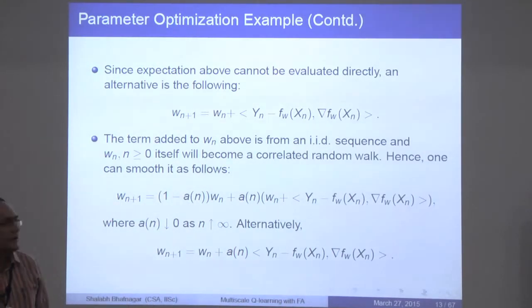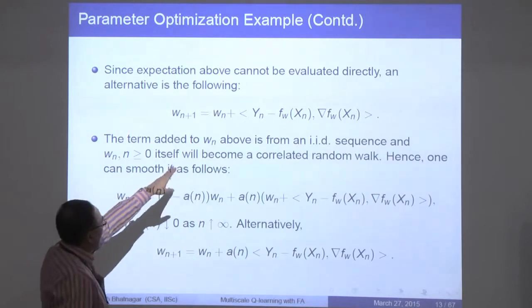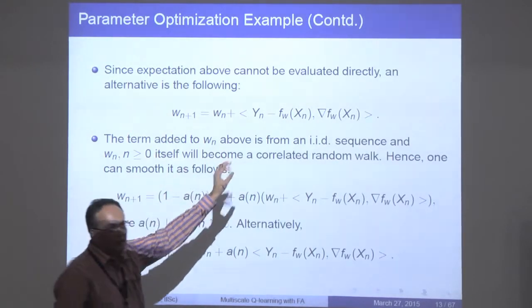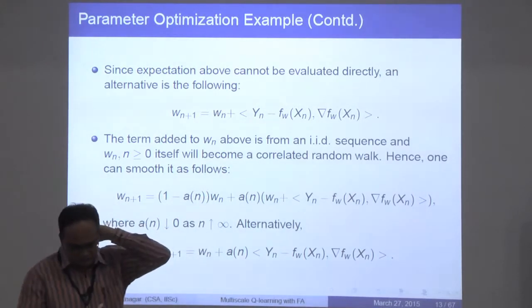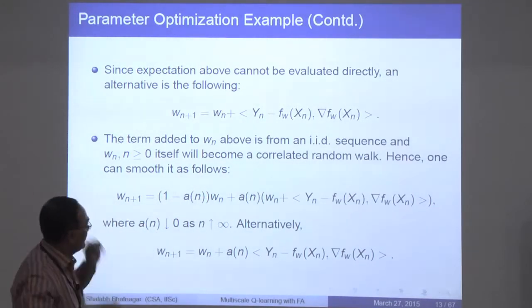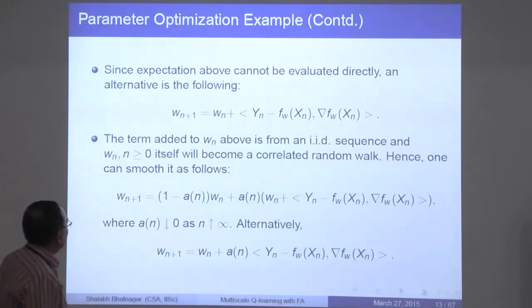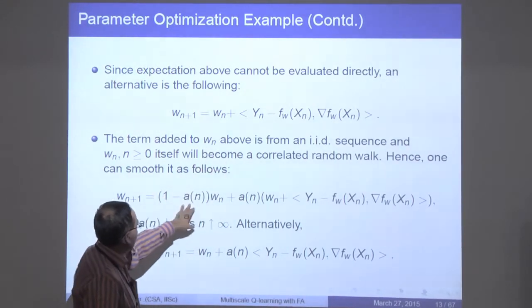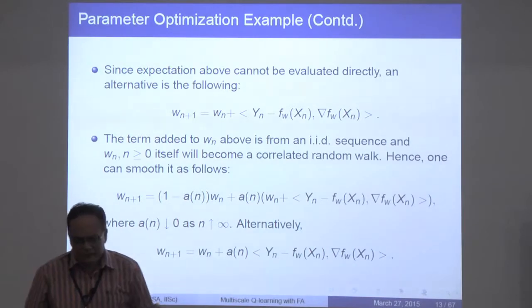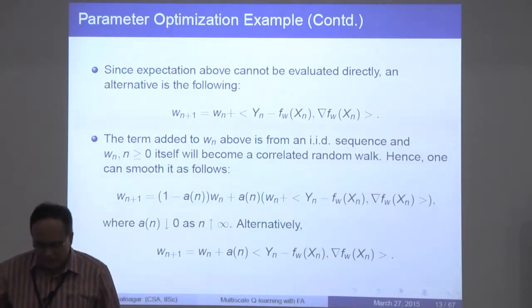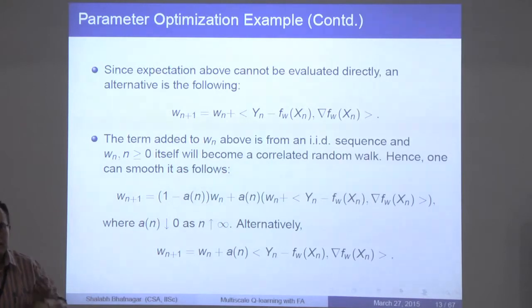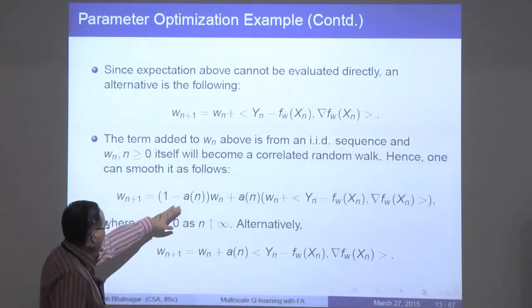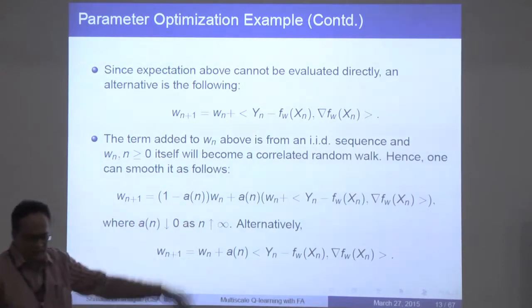Now because these are all IID samples that are coming in, this will be a correlated random walk that will zigzag all its way, and you don't want that to happen. So what you can do is to take a convex combination of W_n with whatever you have on the right. Let's say we let a_n be something that is less than 1, which it will eventually be, because the step sizes that we care about will eventually be diminishing. So think of a_n as something like 1 over n, which can certainly be thought of as less than 1.